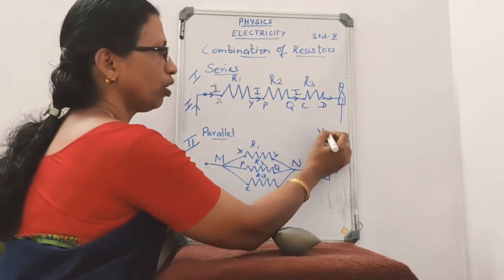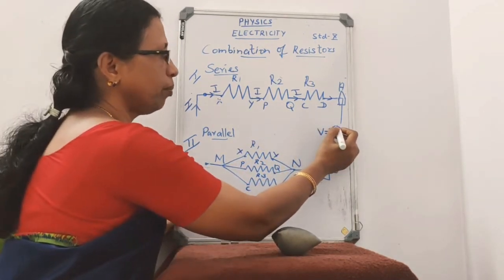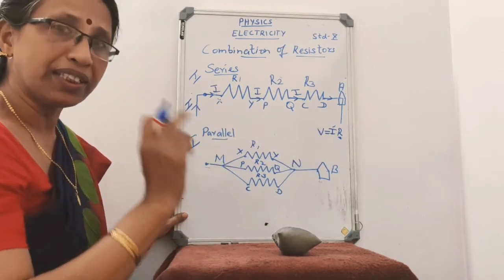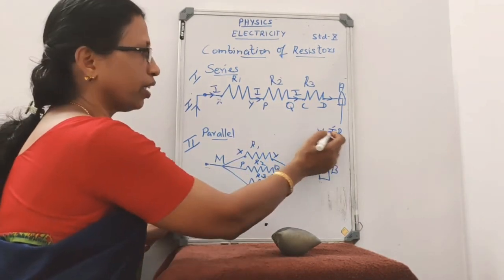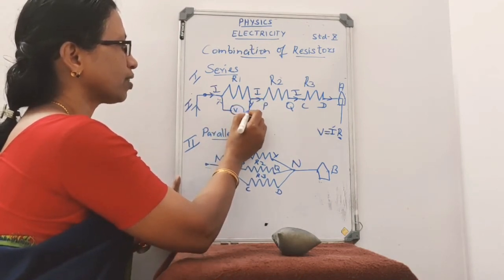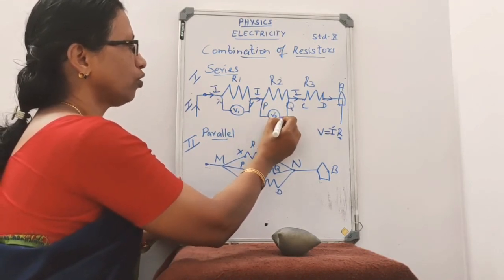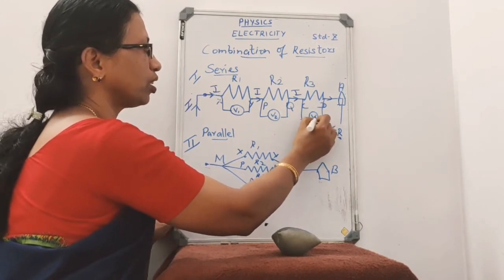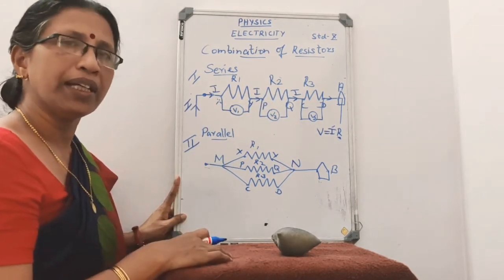So what is Ohm's law? V is equal to IR. So I is the same, R will be different. So what about V? To maintain I constant, the value of R is different, so the potential drop across the two ends of the resistors will be different. Let it be V1, V2 and V3. It will differ.